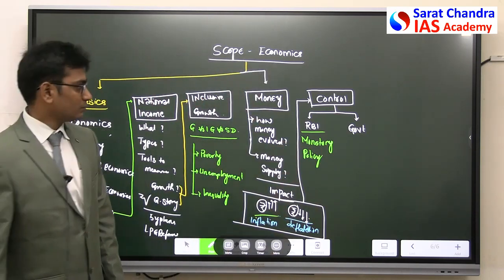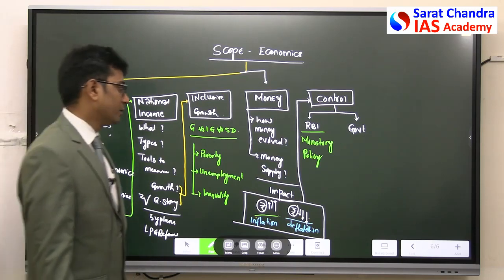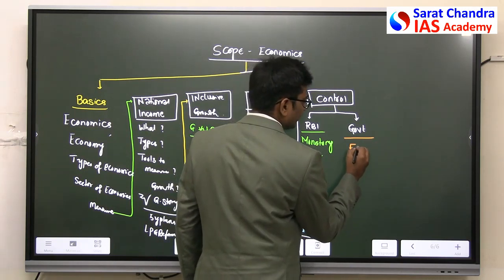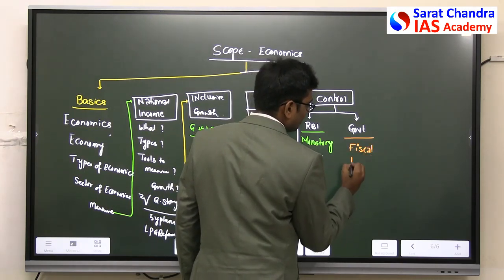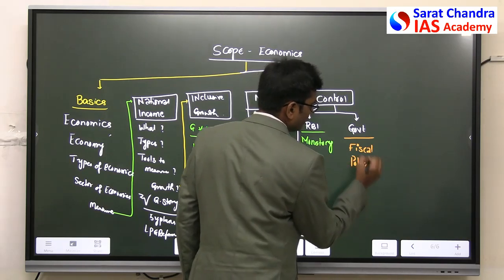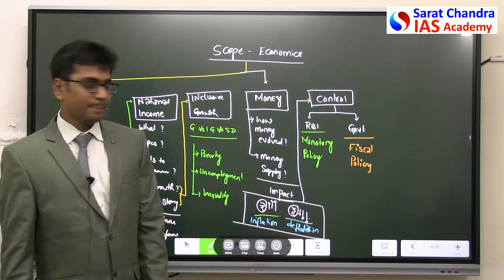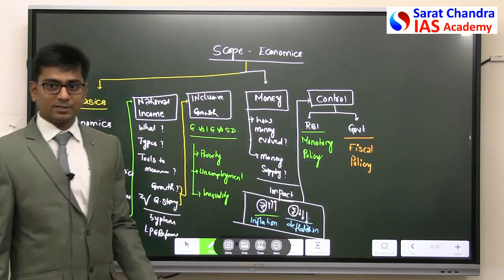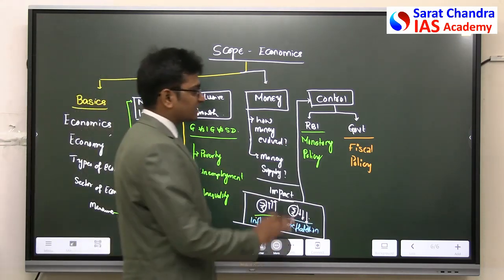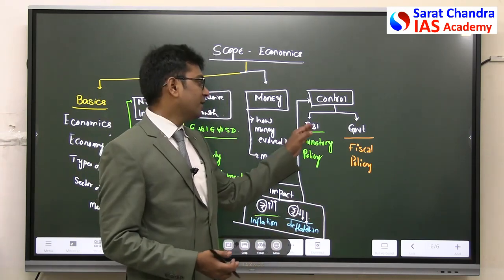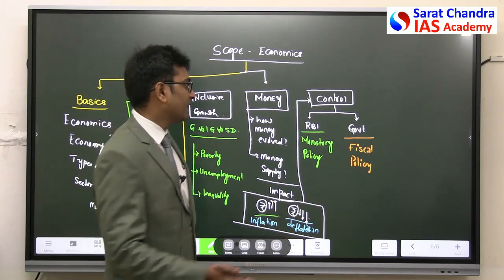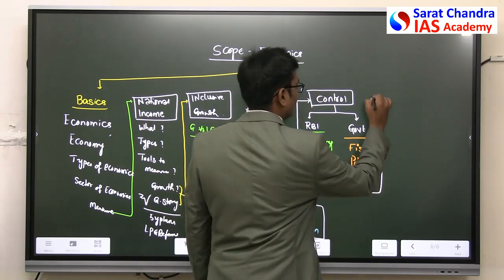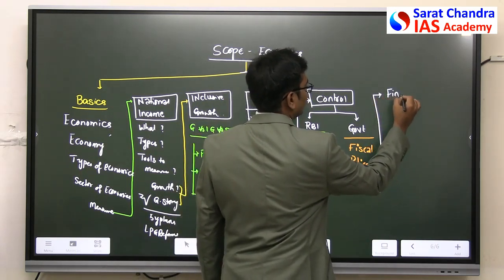Monetary policy, RBI. Whenever government controls it, that is called fiscal policy. So we will study about monetary policy in detail and fiscal policy in detail. These are the things. Now, after studying monetary policy, as we have been discussing about RBI measures, RBI has one function to control banks. So this makes us to subsequently enter into the next topic called financial intermediaries.